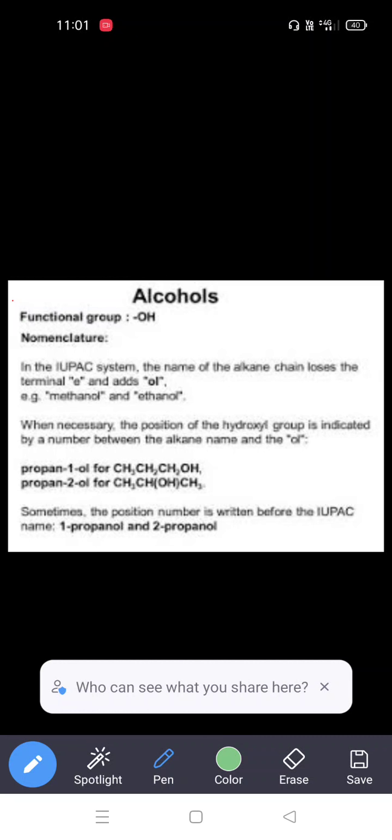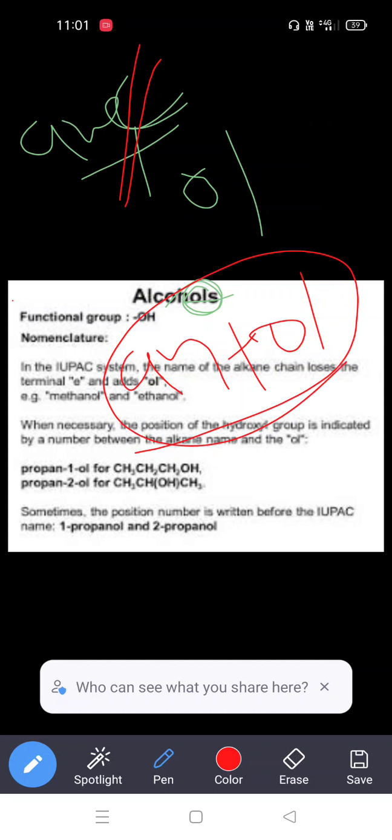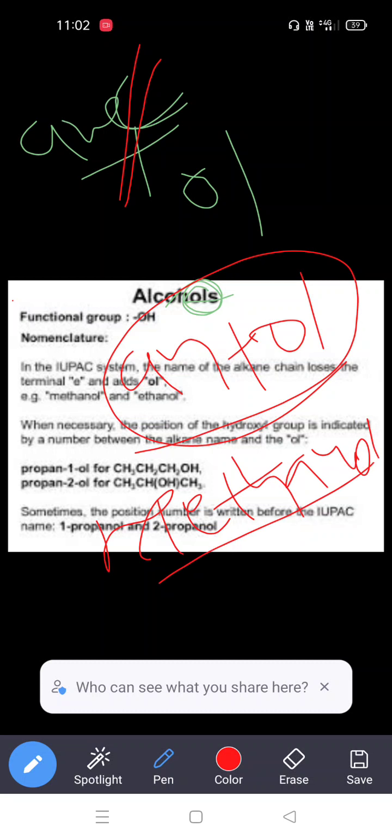So here OL is the secondary suffix of alcohols in IUPAC nomenclature. Alcohols end with OL. So if you write the primary suffix ane plus the vowel OL, here we have two vowels adjacent, E and O, so we can cut one of the vowels, E. So that is AN plus OL, that is anol. For example, methanol: the number of carbons, meth, plus an, plus ol, methanol. So methanol is the IUPAC name of this compound.